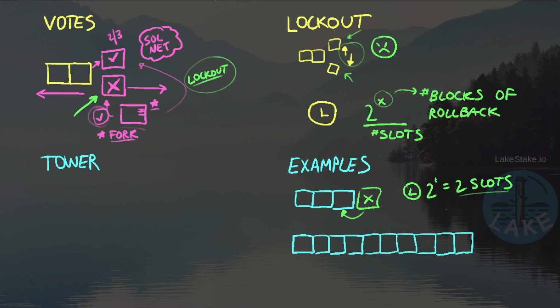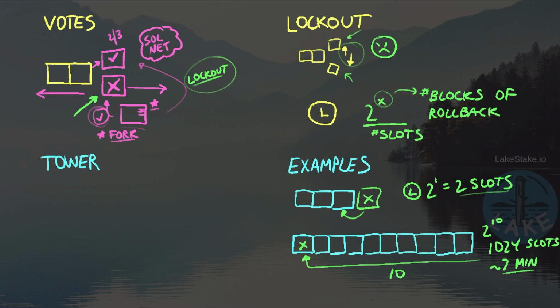Okay, that doesn't sound all that bad up front. But again, this gets worse depending on how far back I have to go. So what if I realize that I voted on the wrong block way back here, and I actually have to go back 10 slots? If I have to go back 10 slots, now I have to wait 2 to the 10 power, which is 1,024 slots, roughly 7 minutes of not voting. That doesn't sound that bad, but 7 minutes of not voting and not collecting rewards is not ideal. But I will say that 7 minutes is something that most validators can absorb.